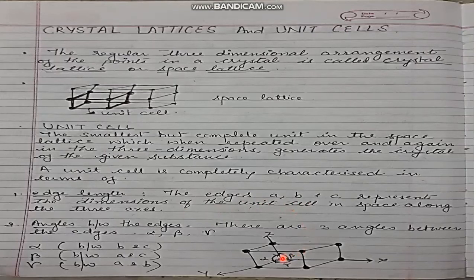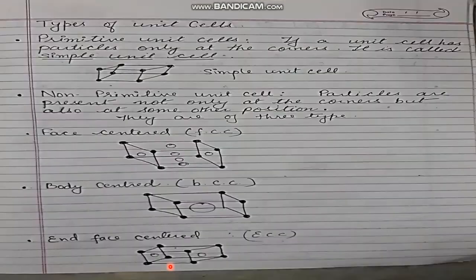There are three angles between the edges: alpha is formed between b and c, beta between a and c, and gamma between a and b. Depending upon the edge lengths and the edge angles, we have different types of unit cells.